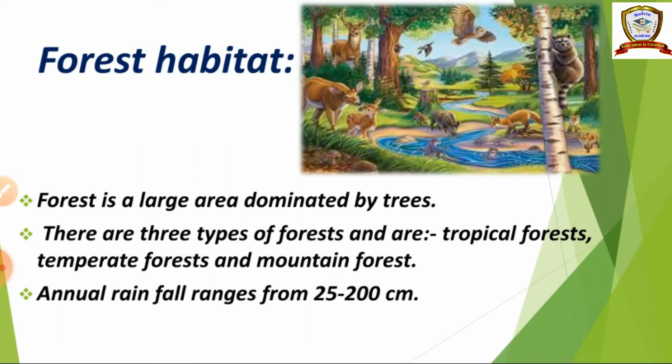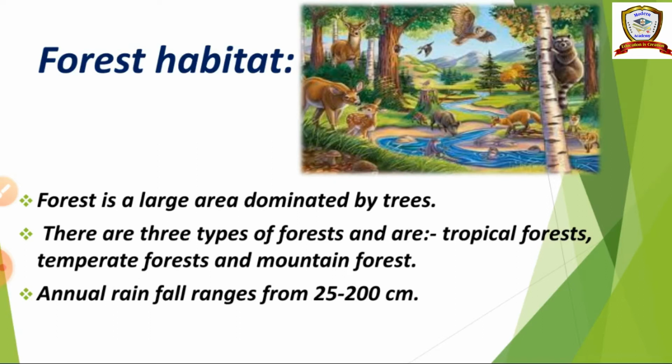Types of terrestrial habitat: it is completely covered by land. Desert habitat is the driest place. In the world, 20% is desert, and we get just 25 centimeters of rainfall. The next one is forest habitat.